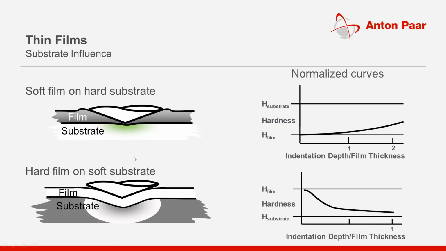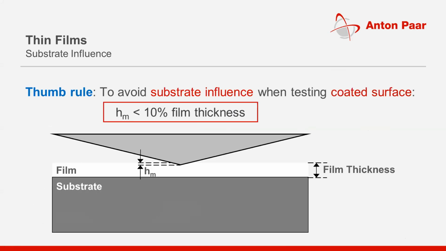when you are characterizing a coating, you have to be very sure that you are within a specific distance from the surface inside the film so that there won't be any substrate effect. And what is the thumb rule for that? The thumb rule is that you have to be within 10% of the film thickness.